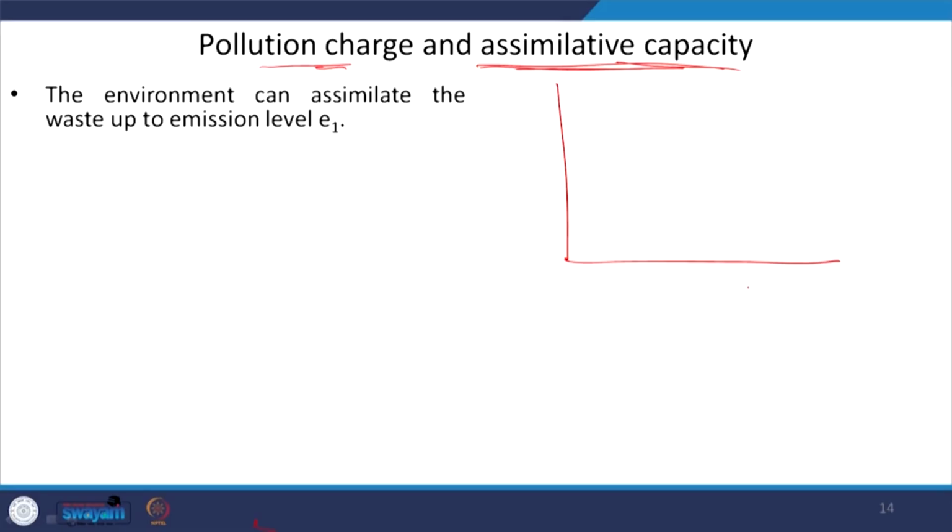In the presence of these, we are saying this is the output level and these are your costs and benefits. And this is, as usual, the marginal net private benefit curve. What we were assuming earlier is that the marginal external cost was starting from the zero origin.